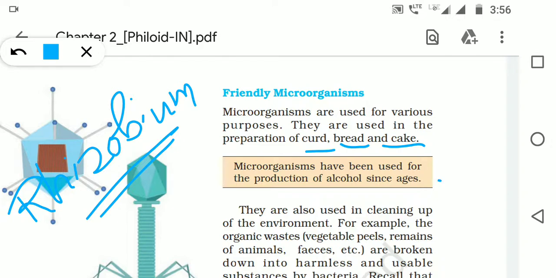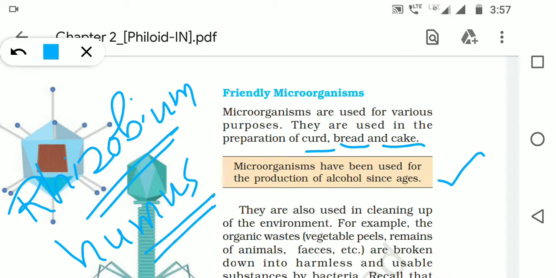Microorganisms are also involved in fermentation, how to produce alcohol. Even cleaning up of the environment, like vegetable peels and animal feces when kept, the formation of humus is because of the microorganisms.